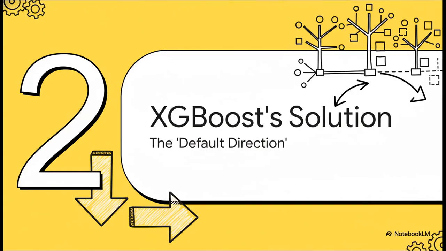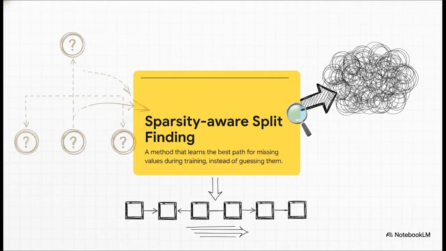So how does XGBoost get around this whole guessing game? Simple. It doesn't guess. Not at all. Instead, it has this really elegant, built-in strategy for dealing with these gaps in the data. Okay, so the fancy official name from the original paper is sparsity-aware split finding. I know, it sounds a bit intimidating, but the core idea is actually super clever. Instead of you having to fix the missing data before you train, the model learns the best way to handle it during the training process itself. It basically makes the missingness part of the pattern it's trying to learn.